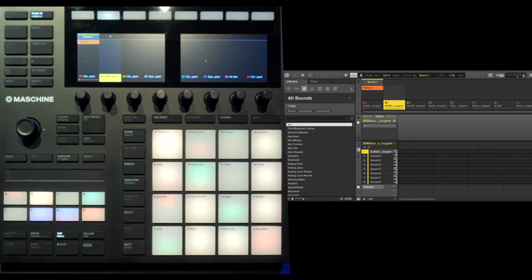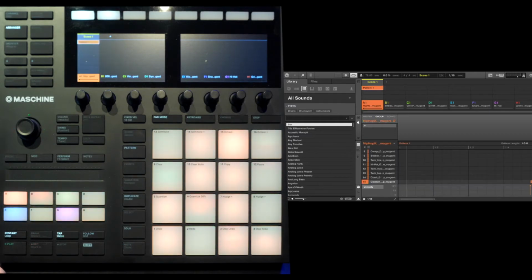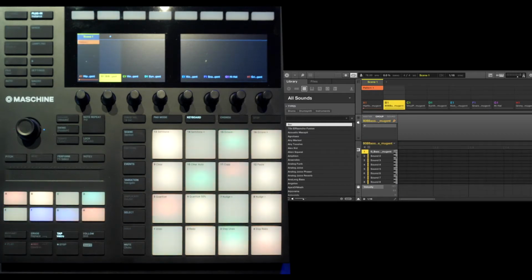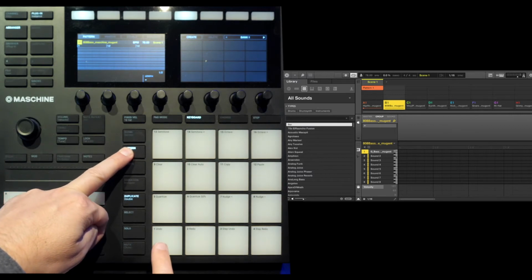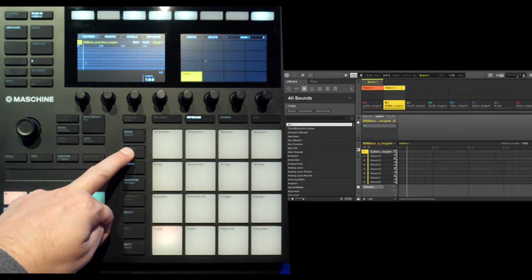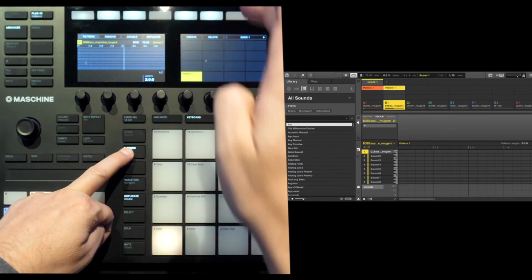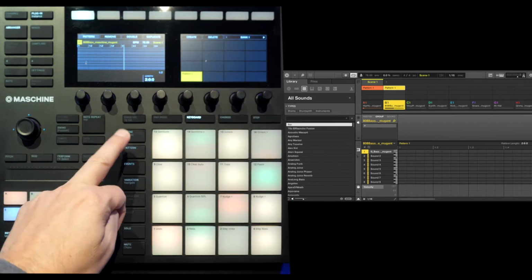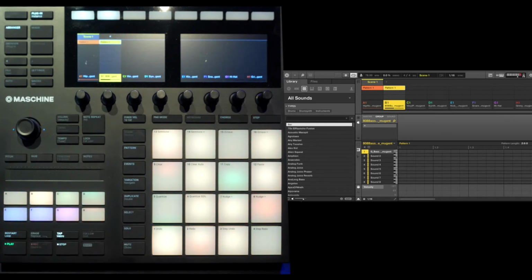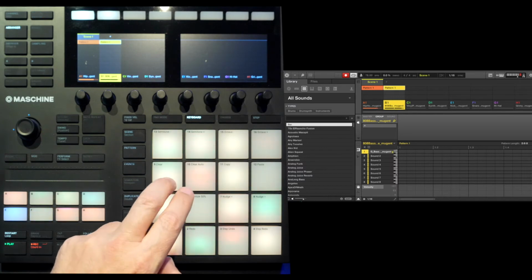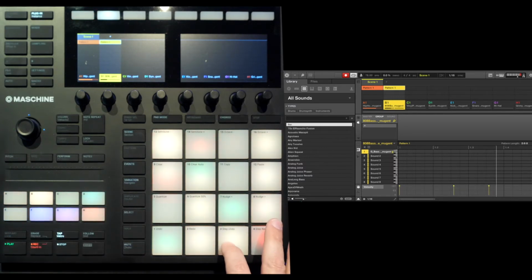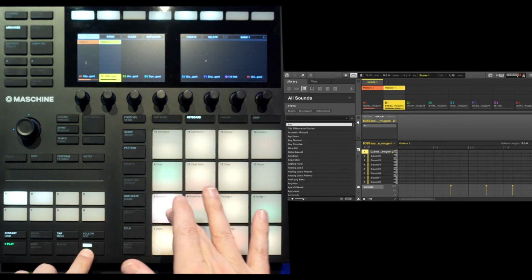Let's add a bass. But for the bass, I want to record 2 bars. So the first thing I'm going to do is click on B to go to the bass group. On B, we hold down the pattern button, create an empty pattern by clicking the 1. And now we go to double to make it 2 bars, right? Okay, let's start the beat, go to record. Say quantize.